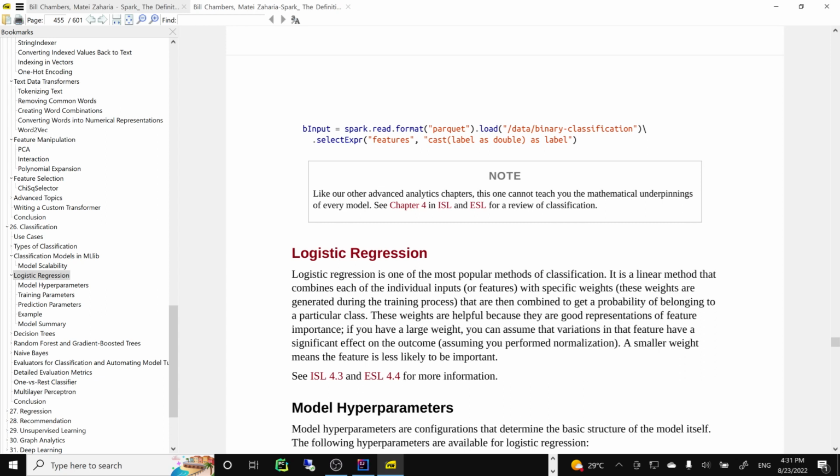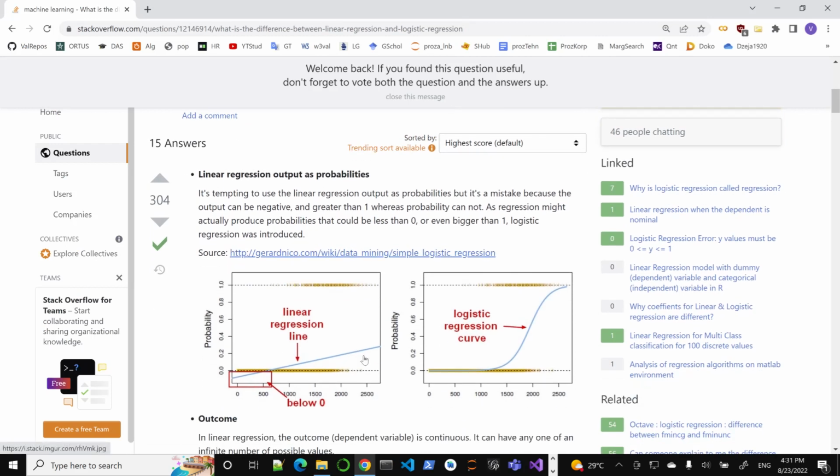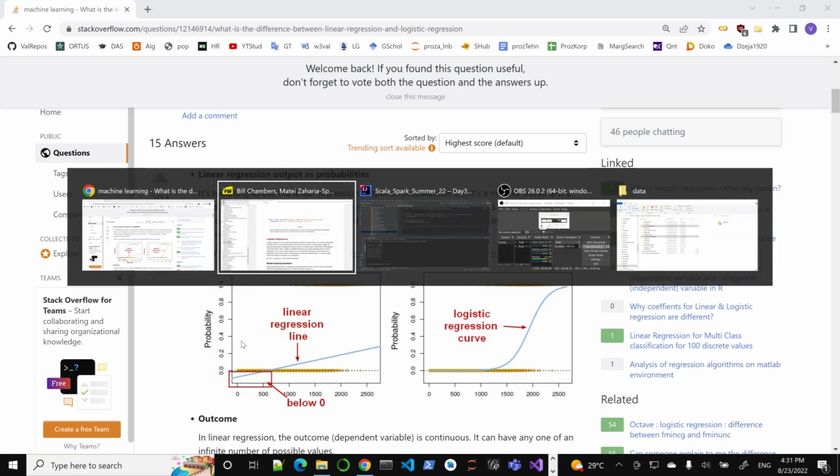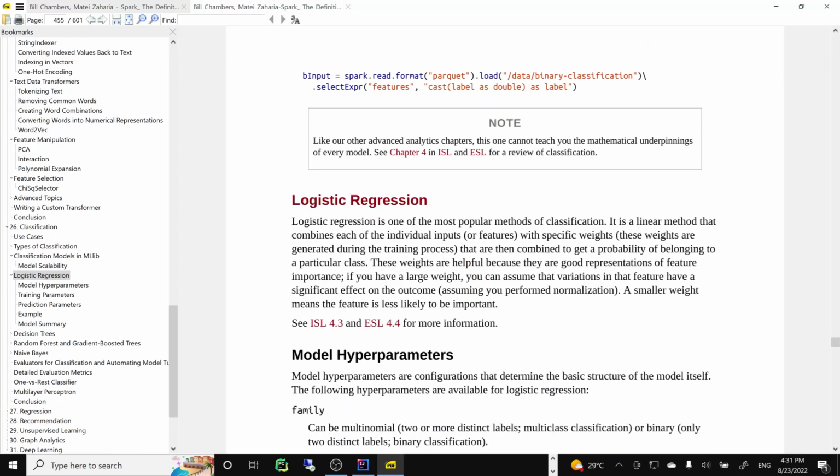If you check some answers around, you see the difference, like we'll be doing linear regression. On logistic regression, you actually have a distribution of these probabilities. The main thing is the answer is not continuous in logistic regression.